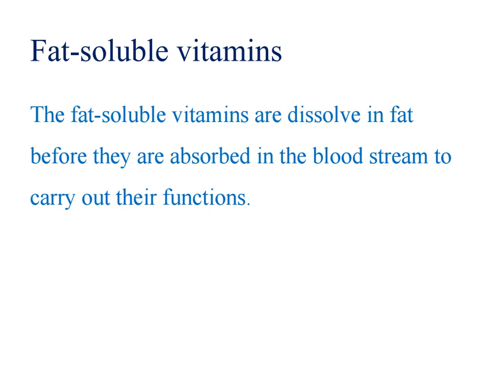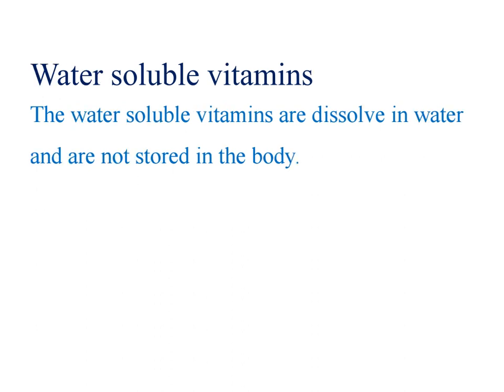The next one is water soluble vitamins. These water soluble vitamins are dissolved in water and not stored in the body. In the previous case, fat soluble vitamins are stored in the liver, so there is no need to supply them regularly. Whenever they are required, they are taken from the storage.